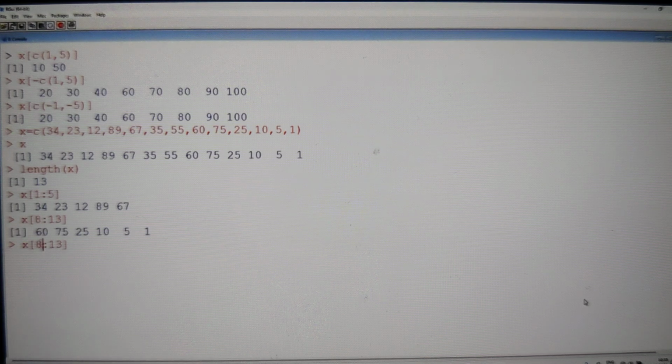Sorry, I think it is going to be different, because 6 elements are coming. 13 minus 5, we are going to get 5 elements, which is 5 minus 1 plus 1. It is 9:13. So 5 elements will come. If it is 9:13, we are going to get 5 elements. 8:13 would give us 6 elements because it includes that particular position, right?